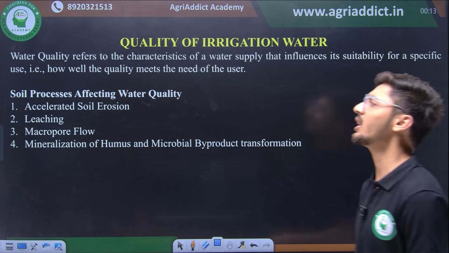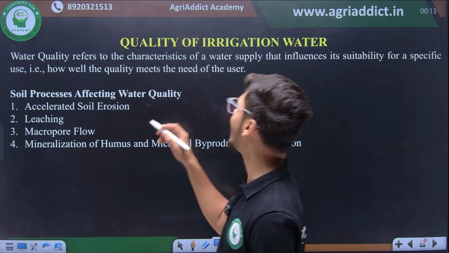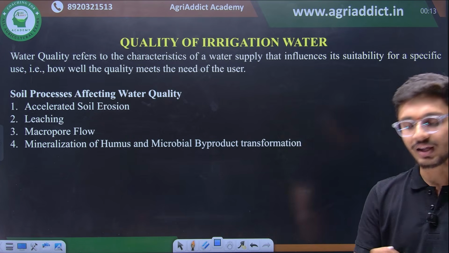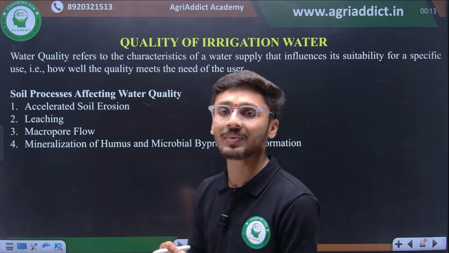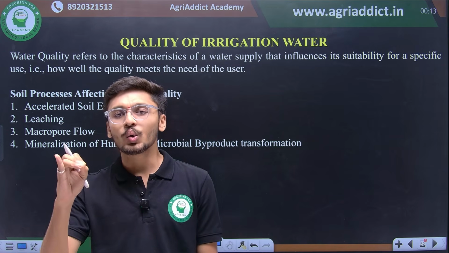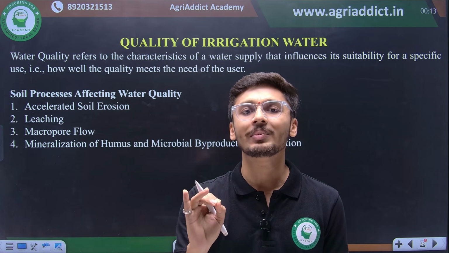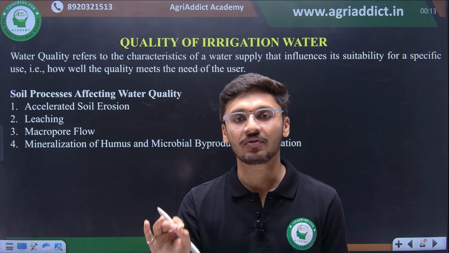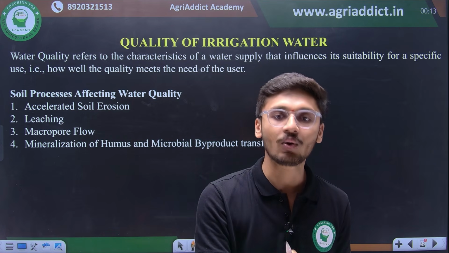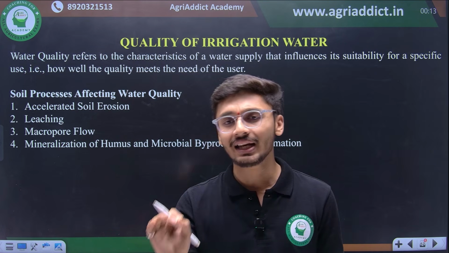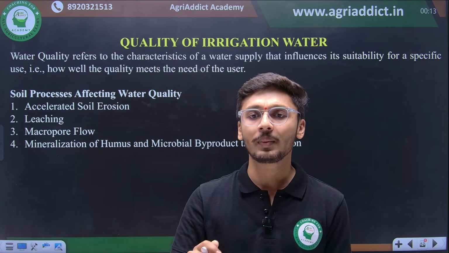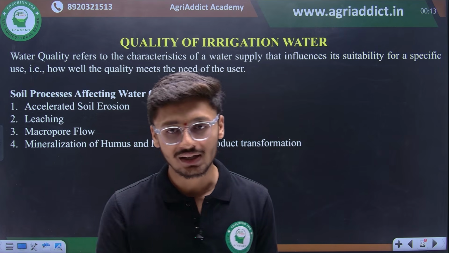सो मूविंग इनटू इरिगेशन वाटर क्वालिटी. It refers to the characteristics of water, है ना. कोई भी वाटर सप्लाई अगर कर रहे हैं हम, if we are supplying any water to irrigate our fields, it is very important to analyze the suitability of that water for its specific use, because it should meet the quality parameters. It should not deteriorate our soil. Instead, it should be a supply of mineral nutrients, है ना.